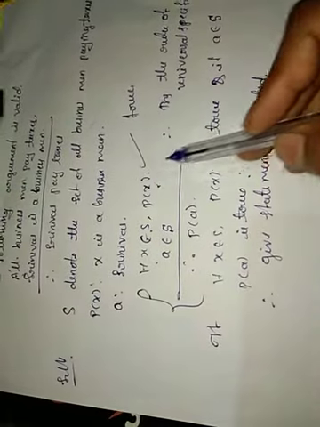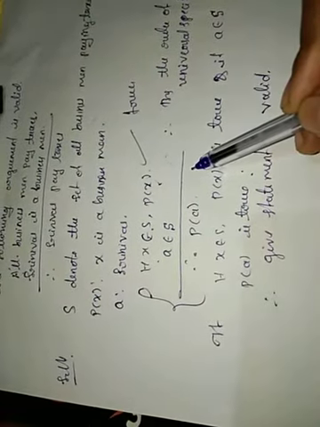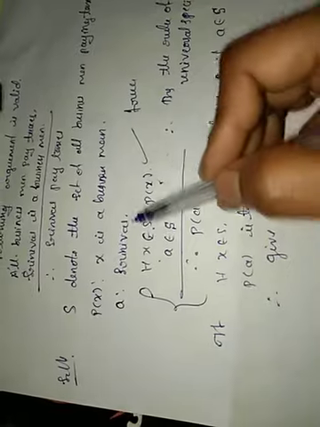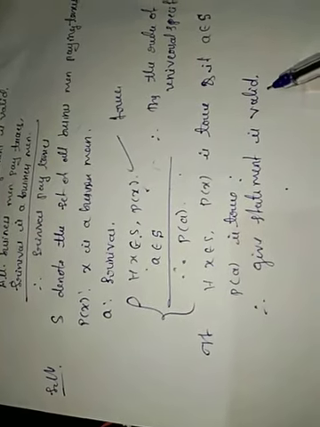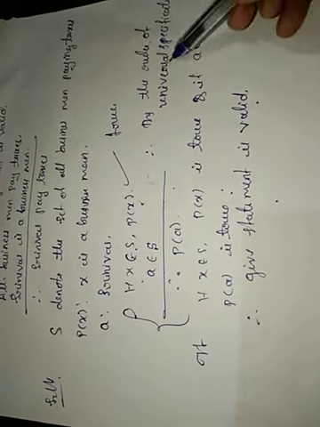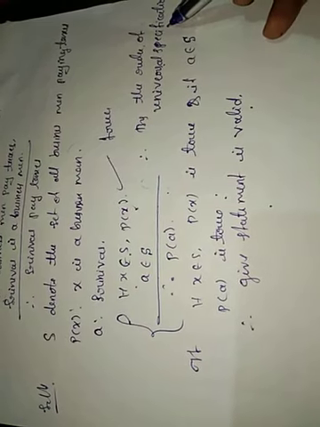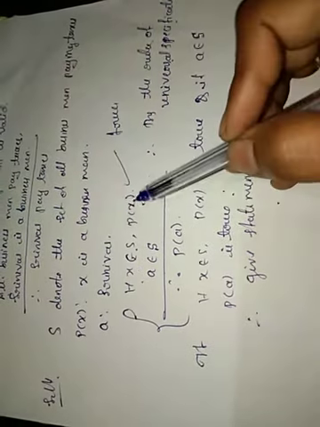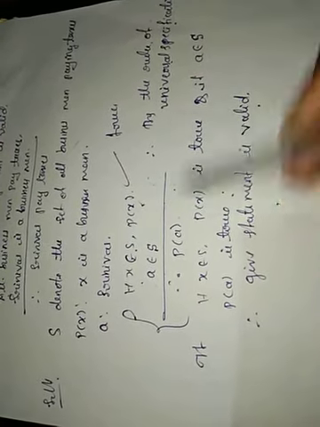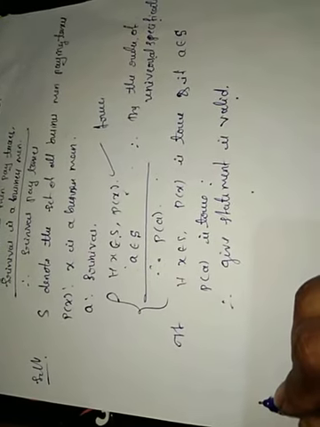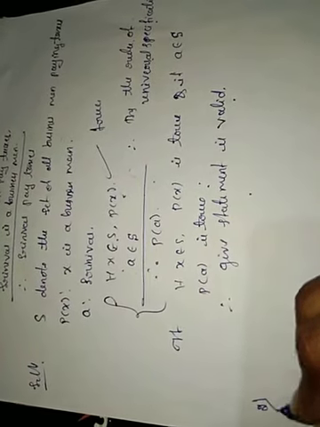First I constructed the given statement symbolically, but we can directly declare that the given statement is valid because of the rule of universal specification. According to this rule, for all x belongs to S, P of x is true, and also a belongs to S is true, then automatically P of a is also true. That is the rule of universal specification. Now I am moving to the second example here.